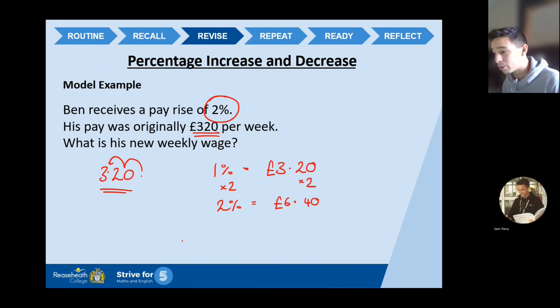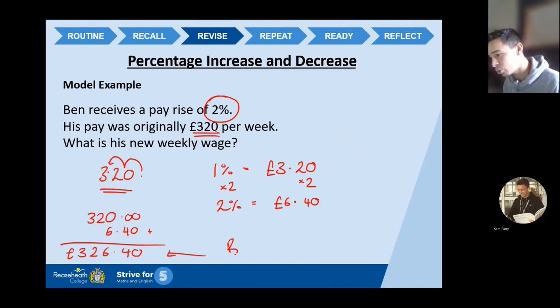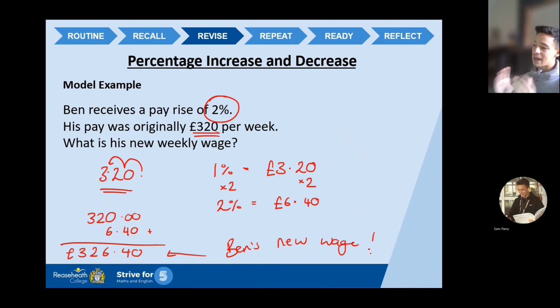So that's going to go up. So I'm going to write down what I'm doing here. 320, add £6.40. Okay, I'm going to do this without a calculator. Look at me, showing off. £326.40. That is Ben's new weekly wage. So work out your percentage, add it on or subtract depending on the question.